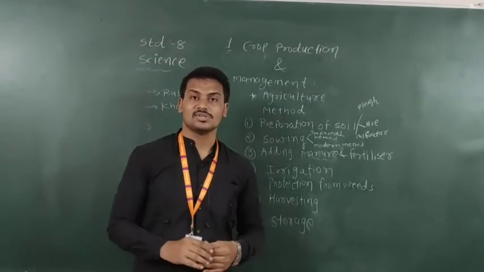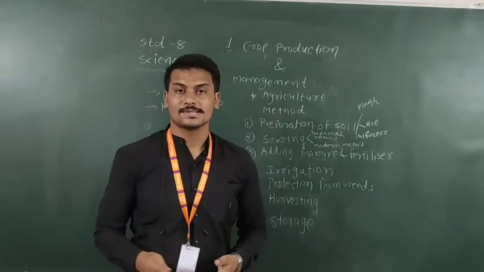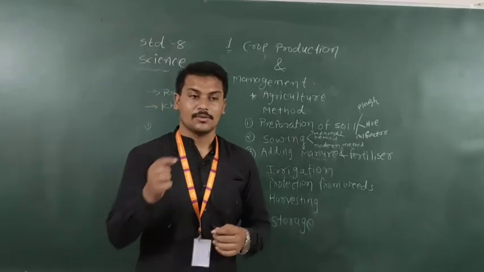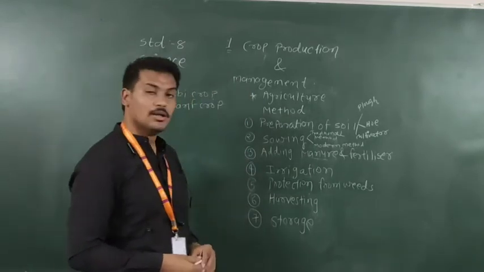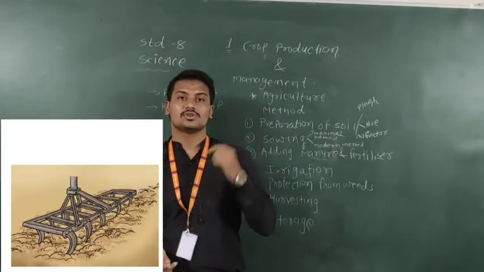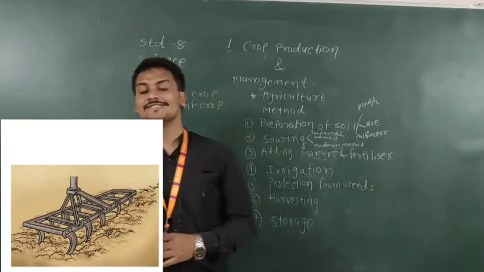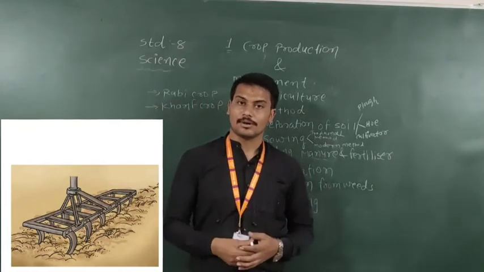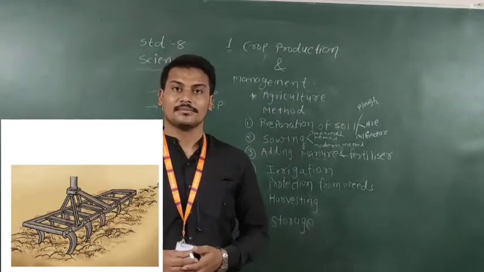In this picture you see the traditional method of the farmer: one farmer, and two bullocks going. But now here is the modern method. We use the seed drill. With the help of a tractor, we sow the seed with the help of a seed drill. That is a modern technique used by farmers. So here the sowing part is completed.